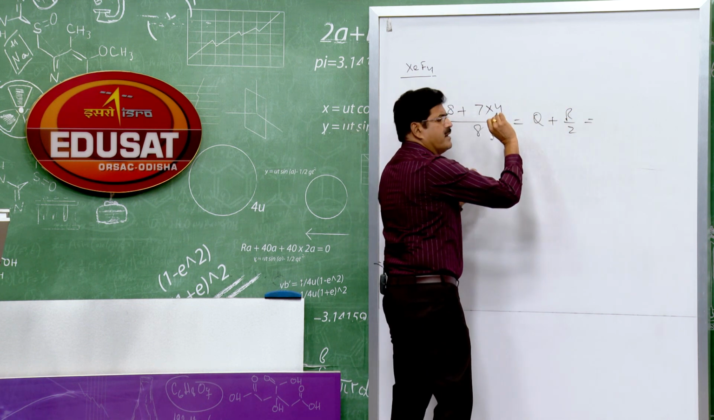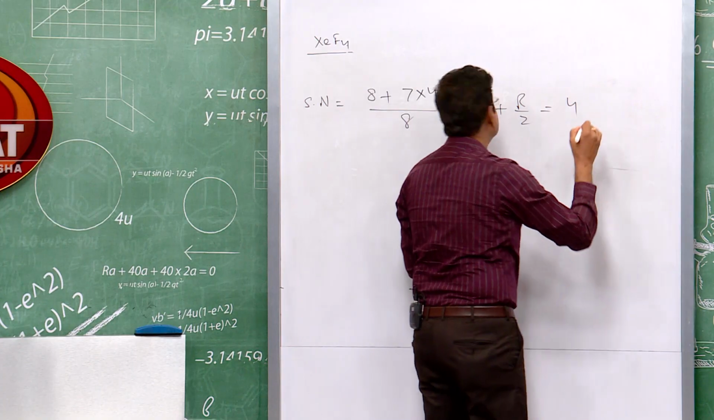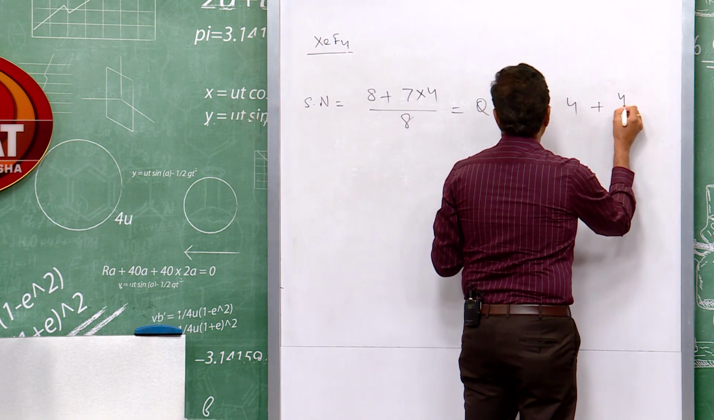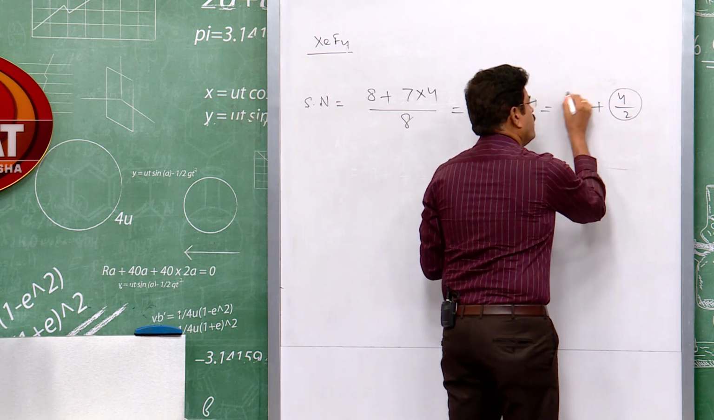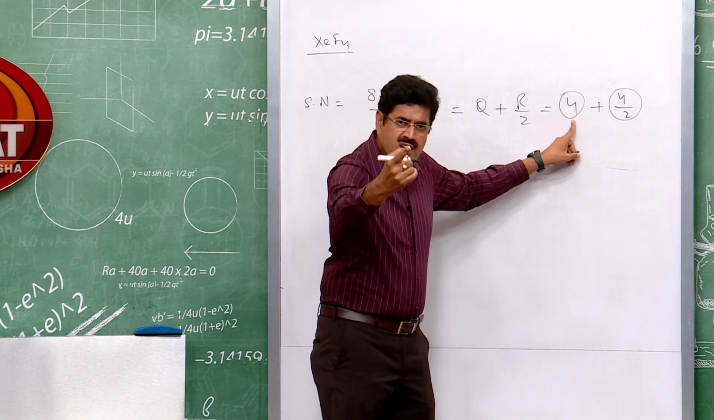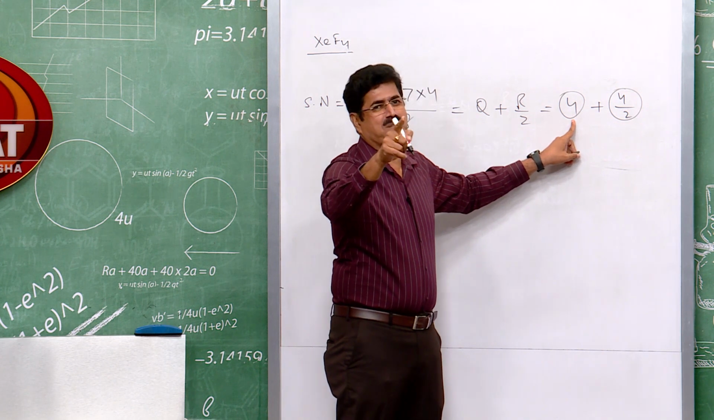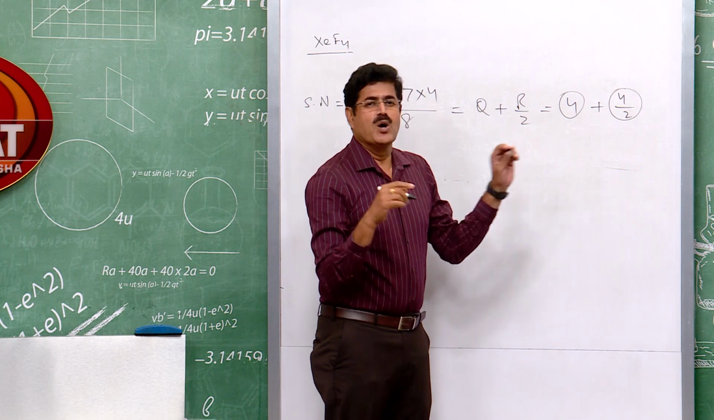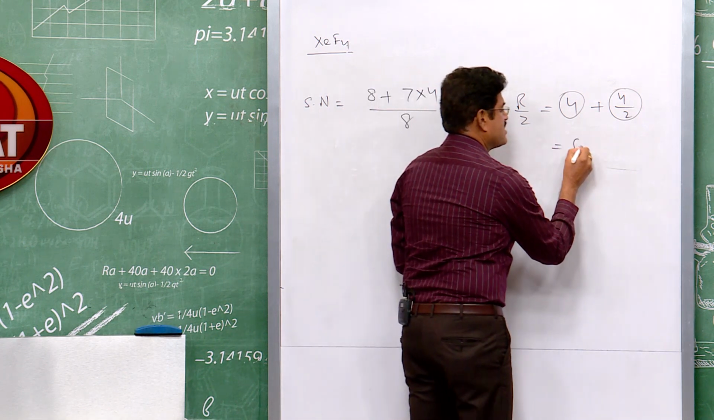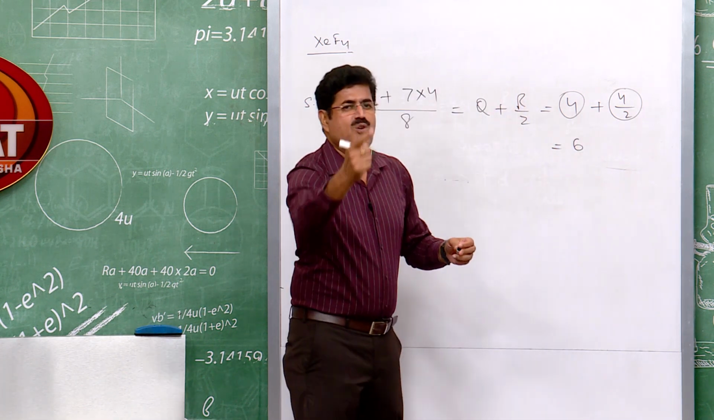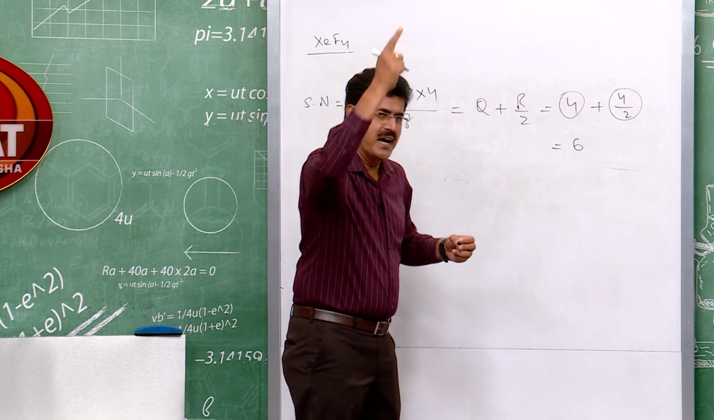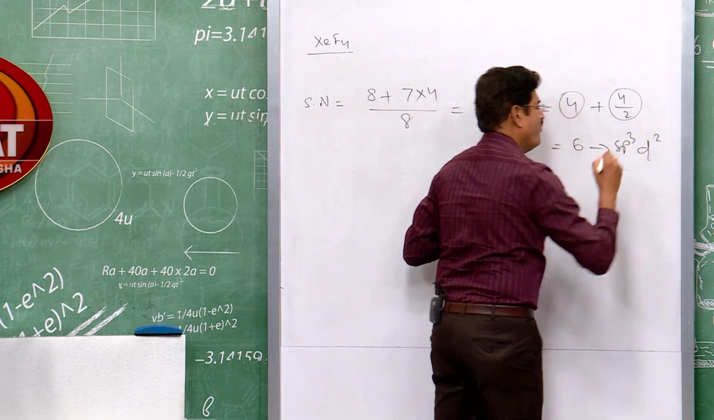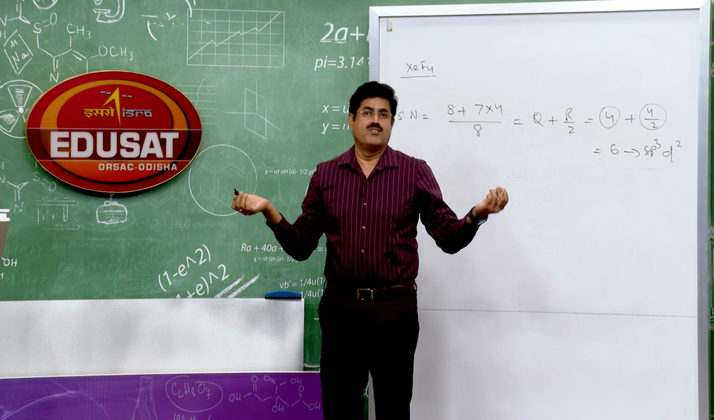So, what is Q here? 4. What is R here? 4 by 2. What is this? Yes, it is bond pairs, correct. And what is this? Yes, it is lone pairs. Bond pairs plus lone pairs, how many? 6. If the steric number is 6, what is the hybridization? You know this? Yes, it is sp3d2. So, hybridization sp3d2. Then what is the geometry?